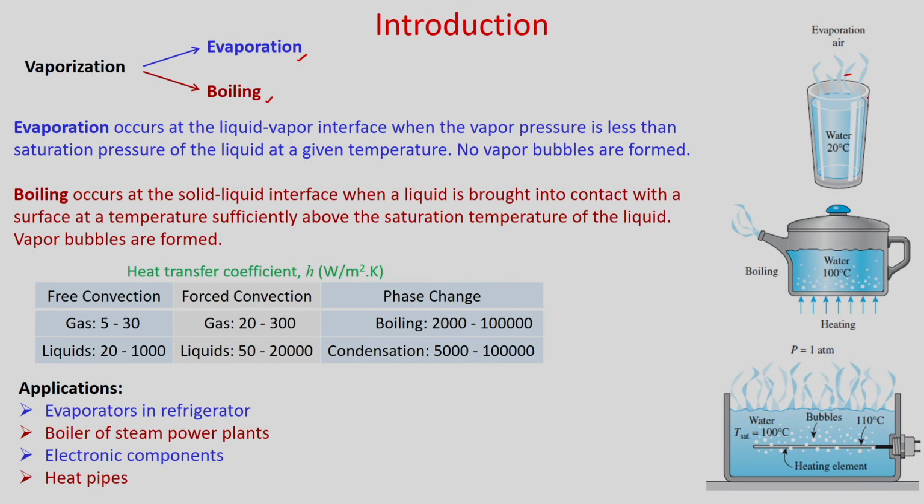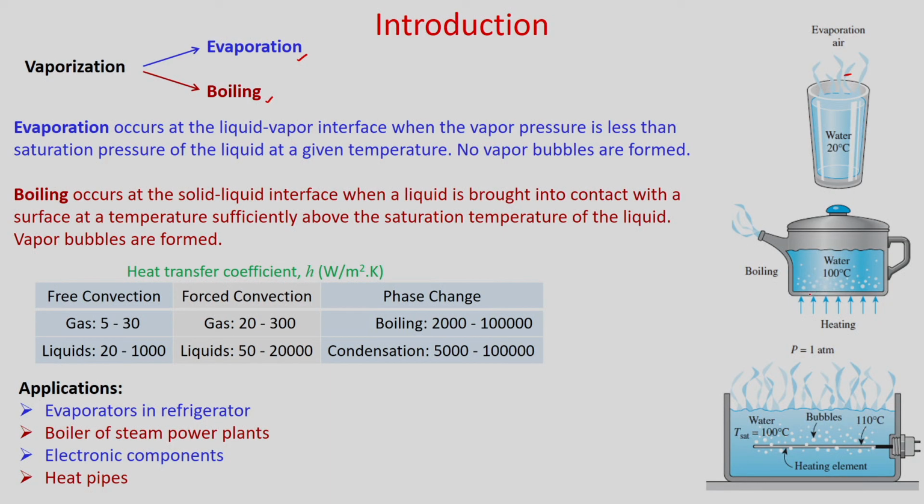And when we consider boiling, boiling occurs at the interface of solid and liquid. So you consider here you are heating the bottom of this pan, so obviously the boiling takes place at the interface of this solid and the liquid. And the temperature of this wall should be higher than the saturation temperature of the liquid at that saturation pressure.